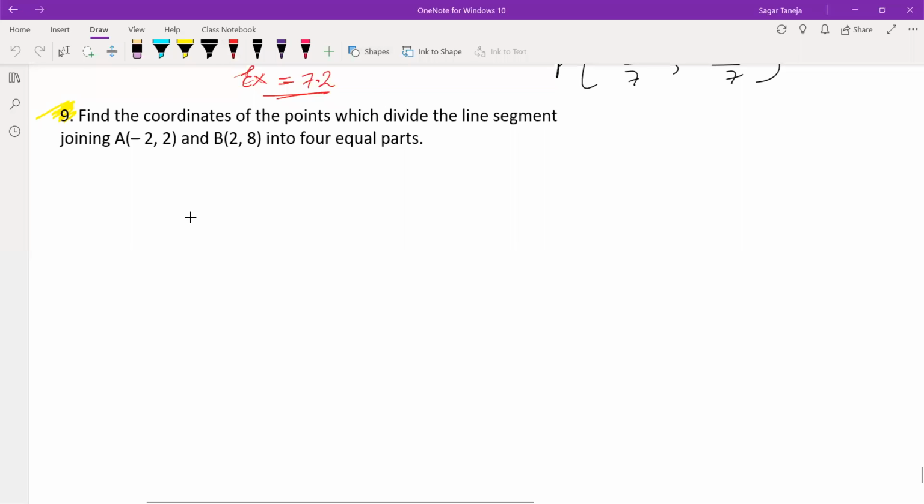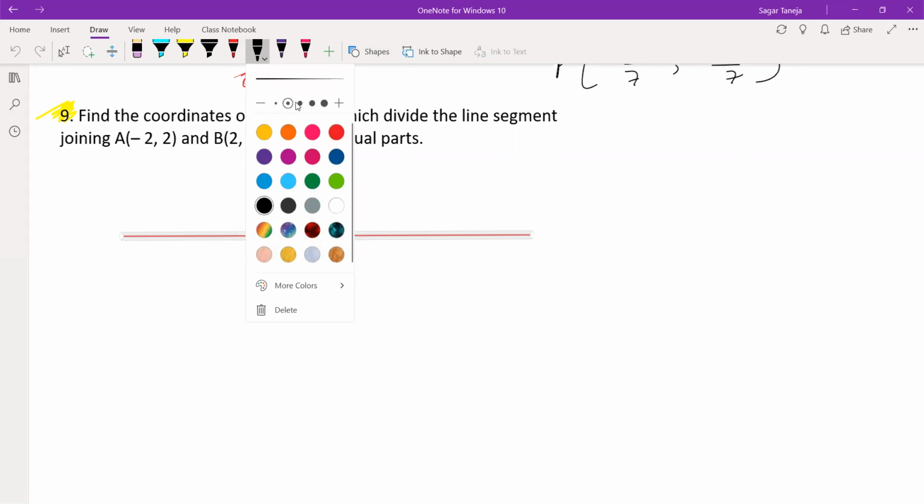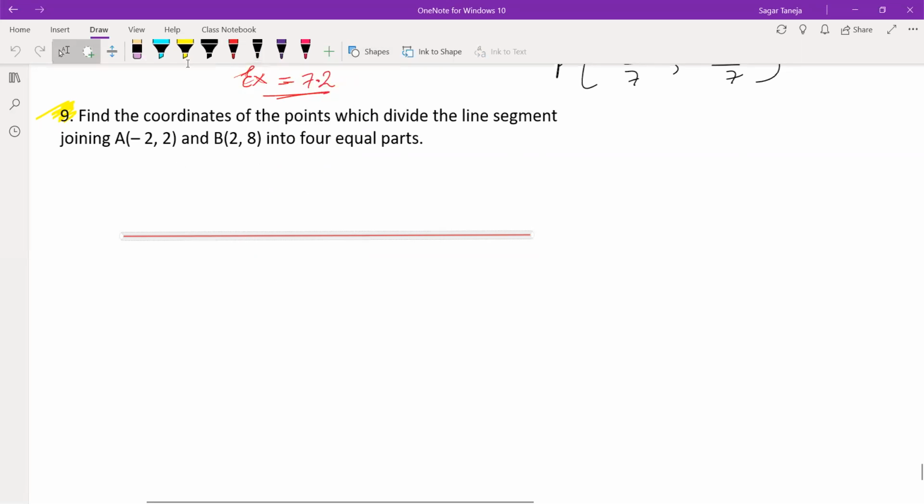Let us make a line. Let this point be point A, which is (-2, 2), and let this point be point B, which is (2, 8).